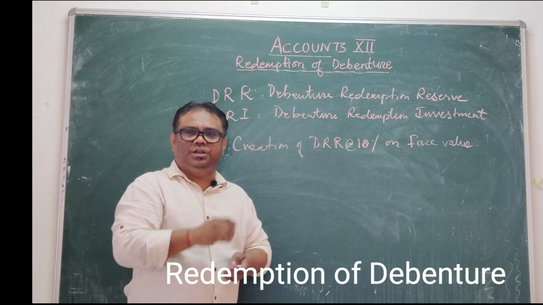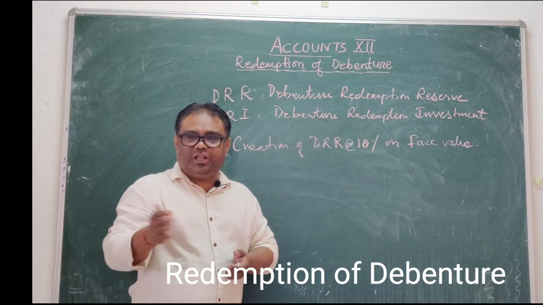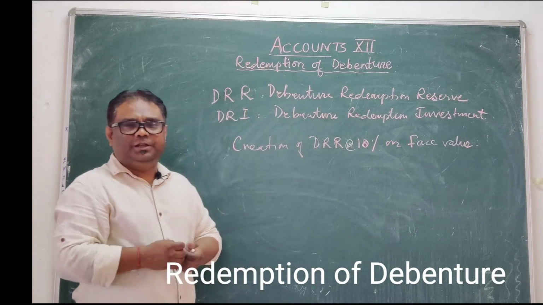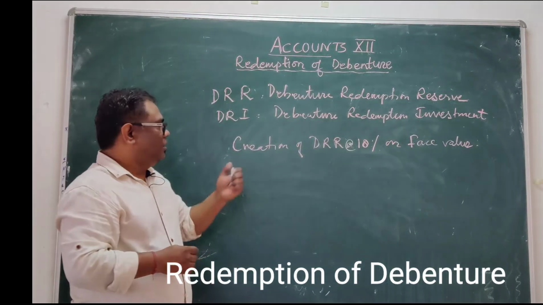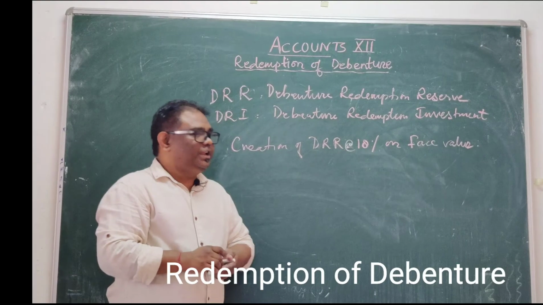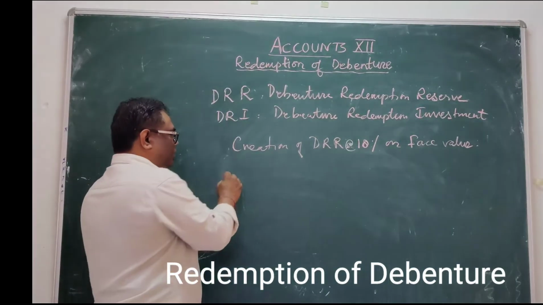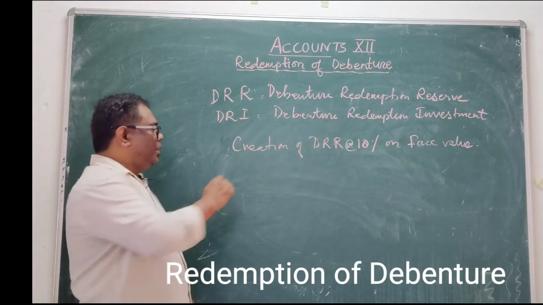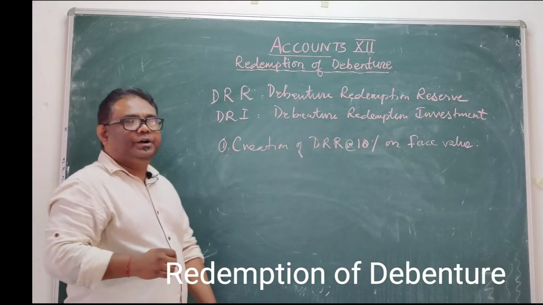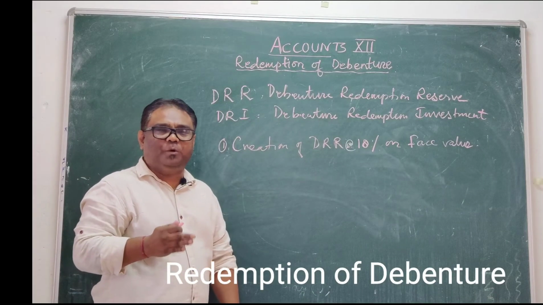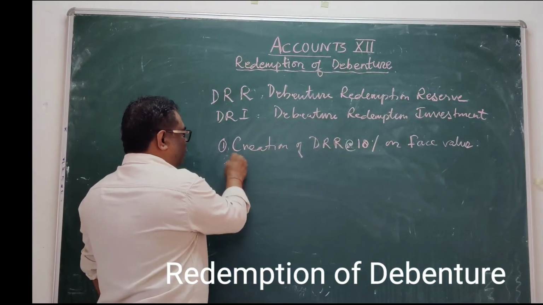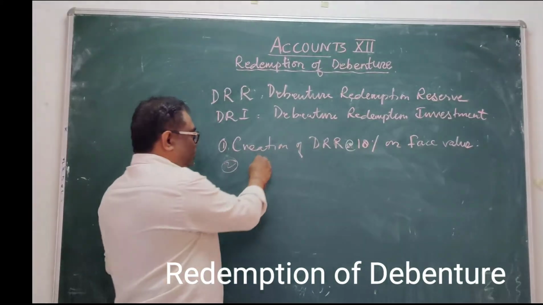So when you create the DRR, this is the rate of creation first. Number one, you have to know how to create the DRR: 10% of face value. When to create?